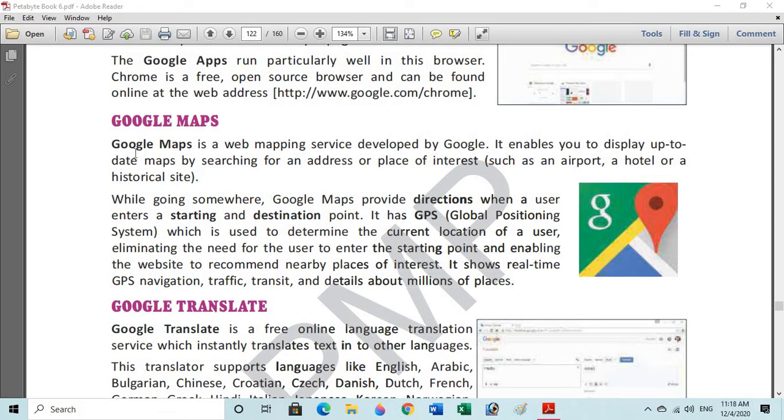Next is Google Maps. You all are having in your smartphones Google Maps. Google Maps is a web mapping service developed by Google. It enables you to display up-to-date maps by searching for an address or place of interest. While going somewhere, Google Maps provide directions when a user enters a starting and destination point. It has GPS, Global Positioning System, which is used to determine the current location of the user. It also shows real-time GPS navigation, traffic, transit, and details about millions of places.